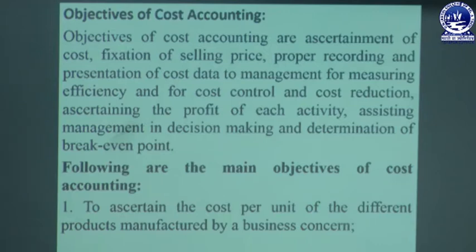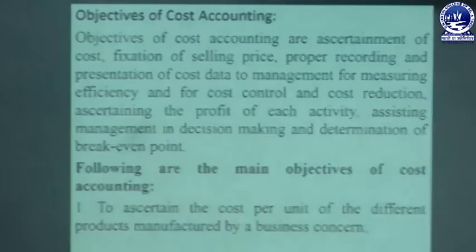But simply we can say that there are various objectives. So what are those objectives? We can discuss them one by one. The first one is to ascertain the cost per unit of different products manufactured by a business, concern or organization. Generally, cost accounting involves cost ascertainment.